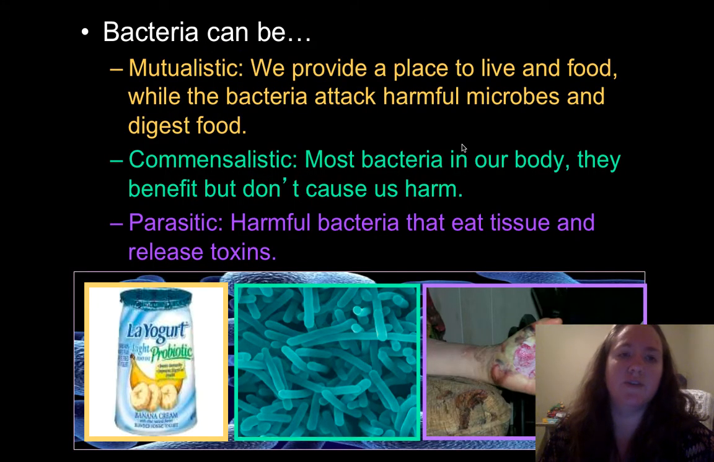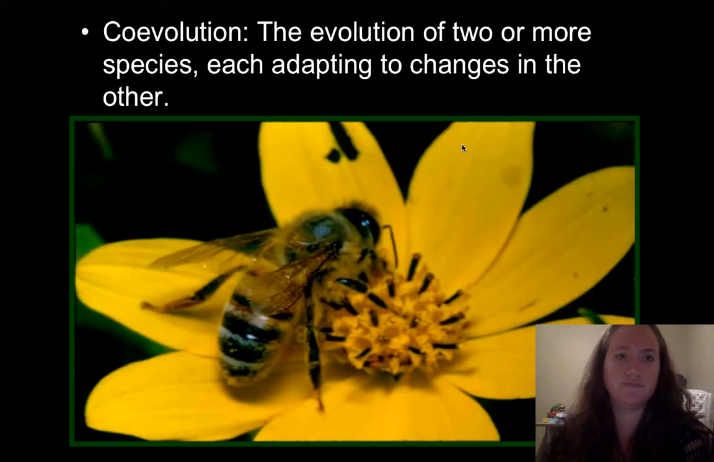Bacteria can be a lot of different things. Bacteria can be mutualistic, helping us digest food. It can be commensalistic. Most of the bacteria in our body is this way. They benefit, but don't cause us any harm. They benefit from being inside our body. And there's also parasitic bacteria that's harmful to us and can cause problems and make us sick.